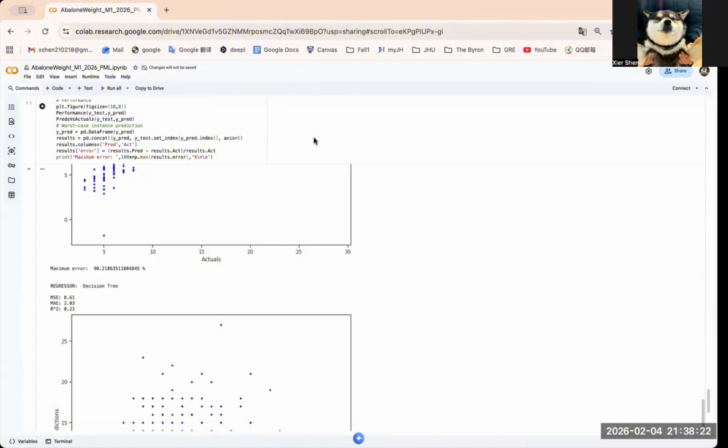These findings have several important implications for the real world. First, the fact that ridge regression and linear regression perform the best indicates that there is a consistent and predictable relationship between an abalone's age and its physical size and weight.